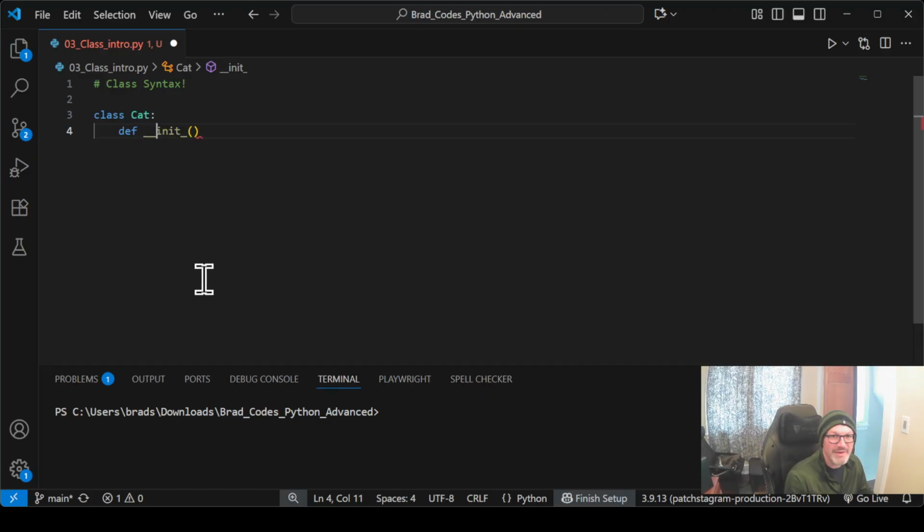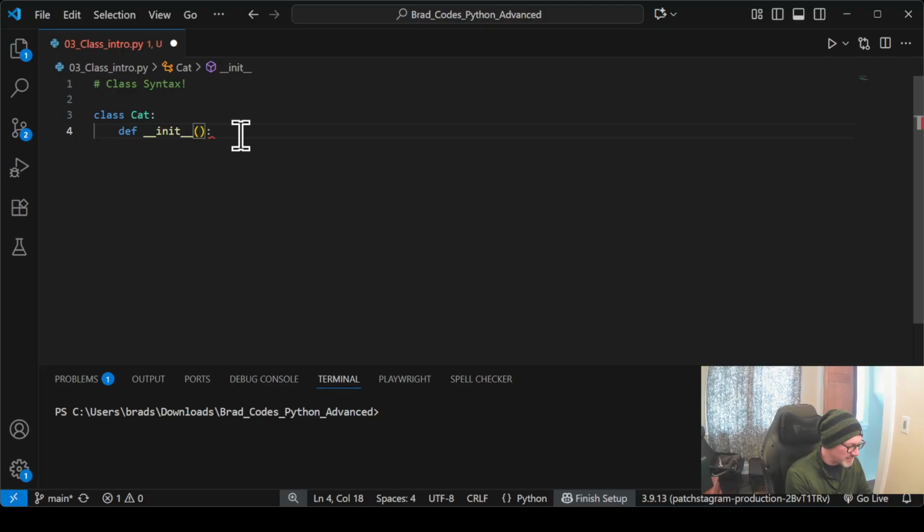Now, if we remember back to our importing, if we create a file named dunder init, that's an initialization file that's read first. So hopefully it makes a little bit of sense that when we make our classes, our dunder init method is our constructor, where it's going to set up our class, what we need to have or what a cat needs to have in order to exist.